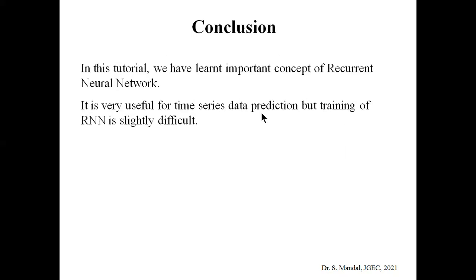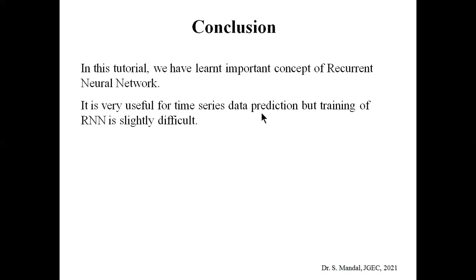Coming to the conclusion, in this tutorial class we have learned the important concept of the recurrent neural network, or RNN. It is very useful for time series prediction or to deal with sequential data because it has some kind of memory, due to the presence of a middle hidden layer with a loop.